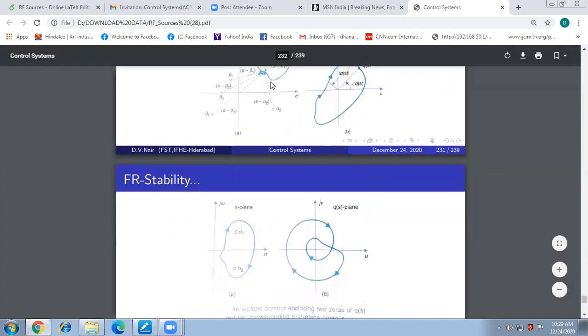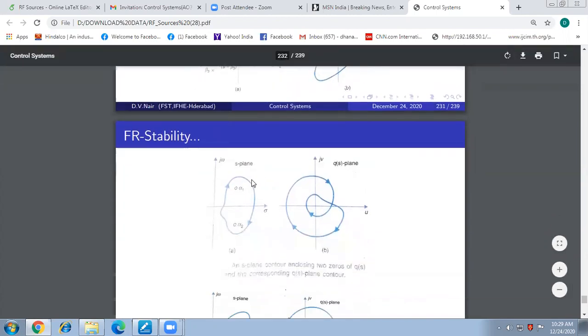Similarly, if there is a pole enclosed by the contour in the S plane, there is one encirclement of the origin in the counterclockwise direction.